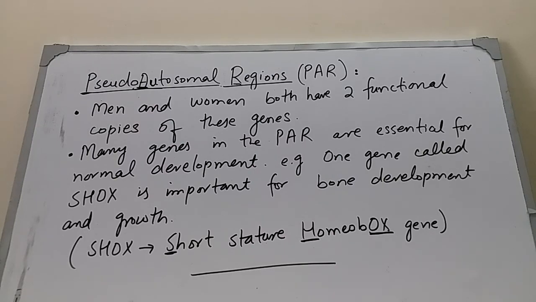And these pseudoautosomal genes are also essential for normal growth. For example, one gene called SHOX is important for bone growth and development, and SHOX stands for short stature homeobox gene, and this SHOX gene is inherited in a pseudoautosomal dominant manner.